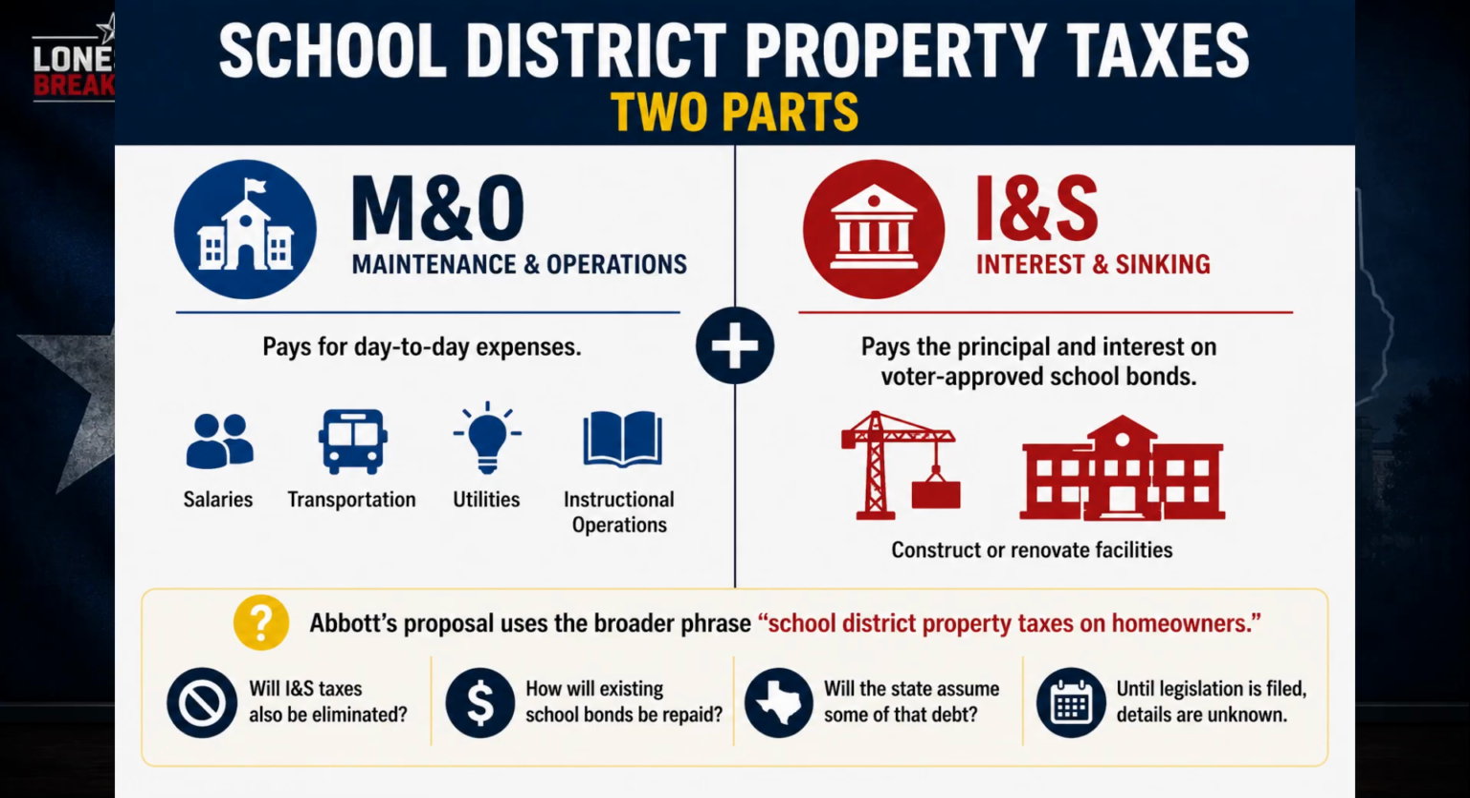Earlier property tax discussions in Texas frequently focus on reducing or eliminating the M&O portion, but Abbott's current published proposal uses the broader phrase "school district property taxes on homeowners." The campaign document does not clearly explain whether existing I&S taxes would also be eliminated, how outstanding school bonds would be repaid, or whether the state would assume some of that debt. Until actual legislation is filed, anyone claiming to know exactly how school bond taxes would be treated is getting ahead of the available details. The Texas Education Agency confirms that school tax rates consist of M&O and, where applicable, I&S components.